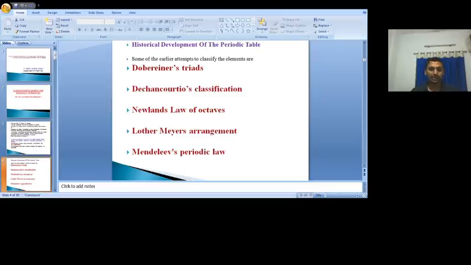Some of the important contributions made by different scientists in the development of the periodic table are Dobereiner's triads, De Chancourtois' classification, Newland's law of octaves, Lothar Meyer's arrangement, and Mendeleev's periodic law. These five scientists made important contributions in the development of the periodic table. We will discuss them one by one. First, let us go to Dobereiner's triads.